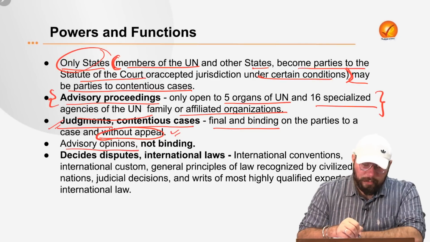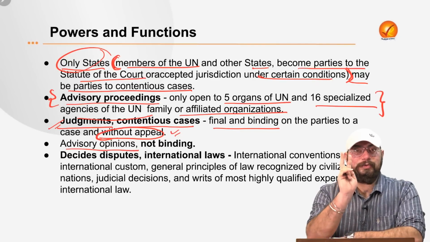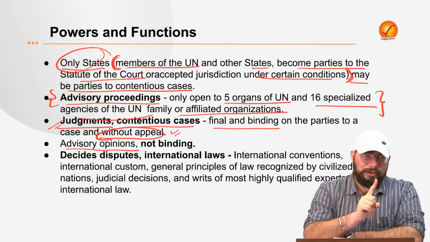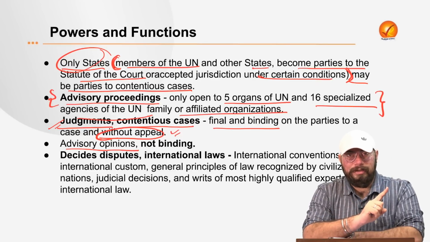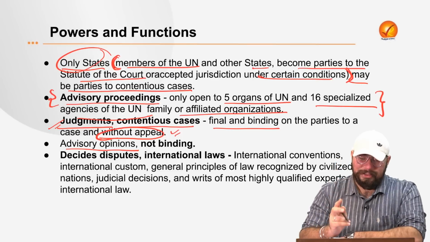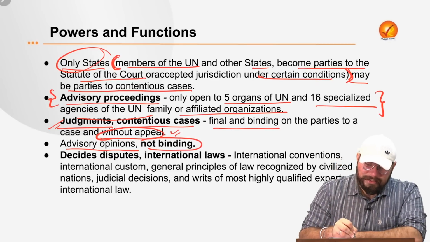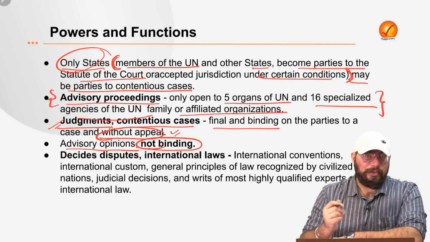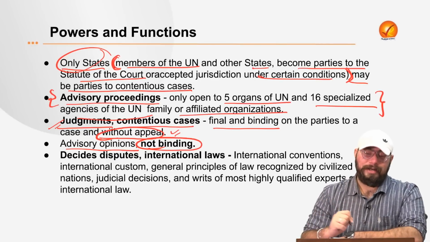Now in cases of the advisory opinions, so two types of cases we saw, contentious cases and advisory opinions. In case of contentious cases, the judgment is binding and final if both the parties agree. In case of advisory jurisdiction, advisory opinions, the advice given by ICJ, of course, is not binding on the UN specialized agencies or UN organs. The advices are not binding.